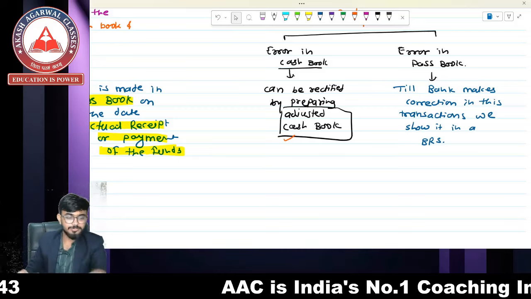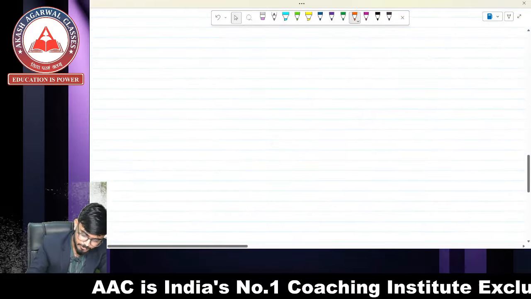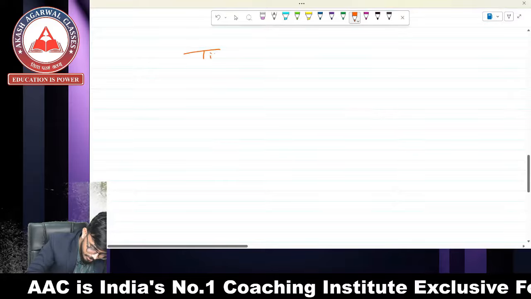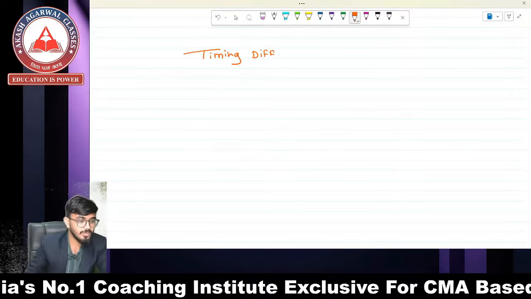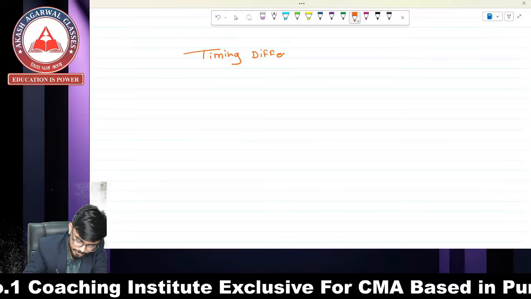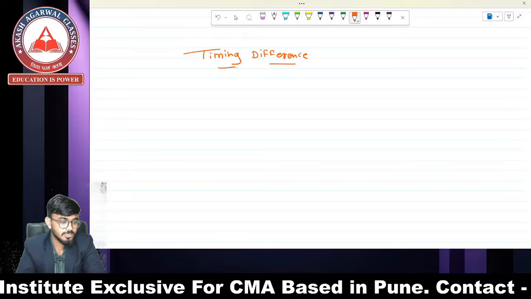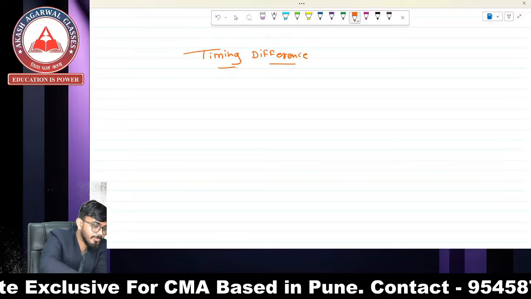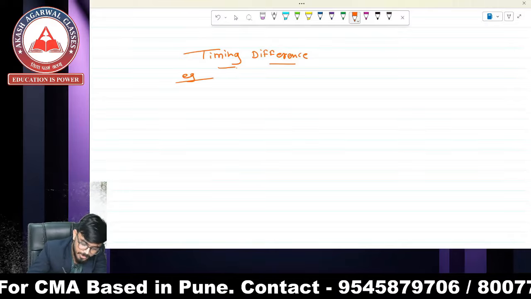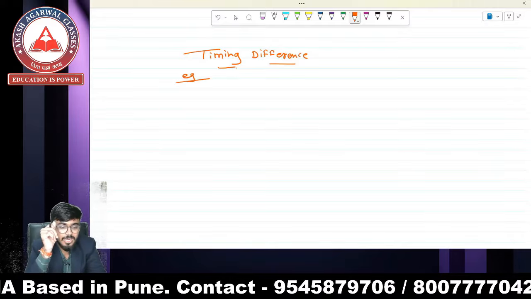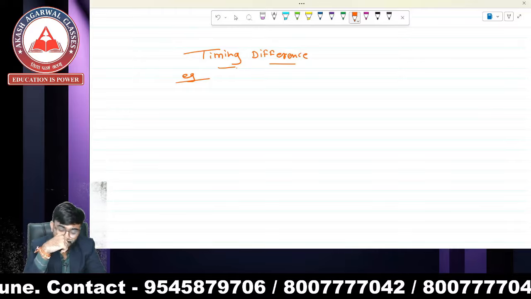Just give the heading of timing difference. Okay, so why is there going to be a timing difference? We are going to see examples of reasons behind the difference in cash book and passbook because of timing difference.